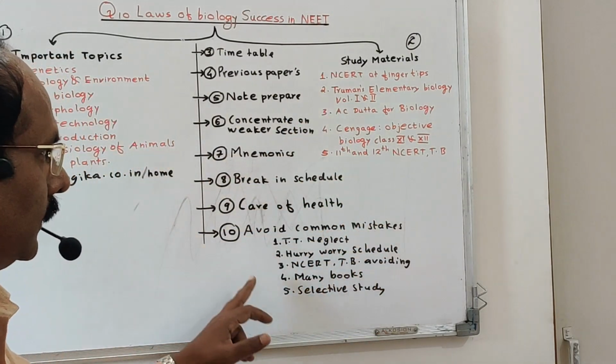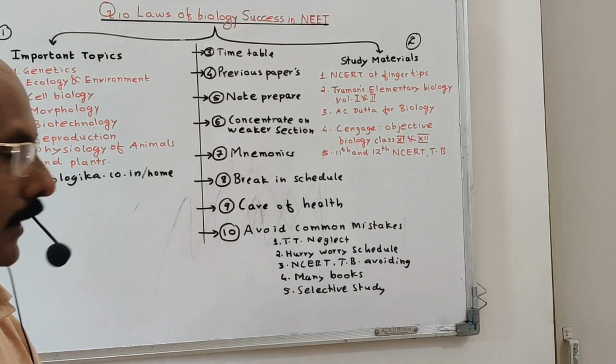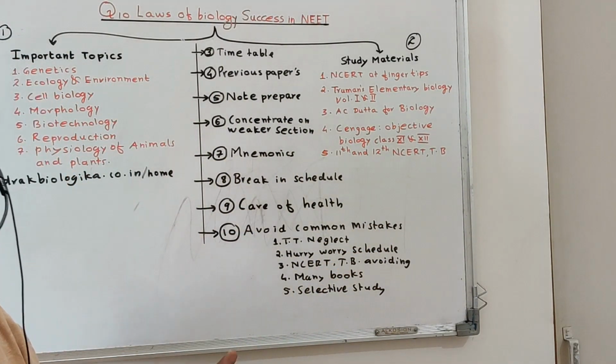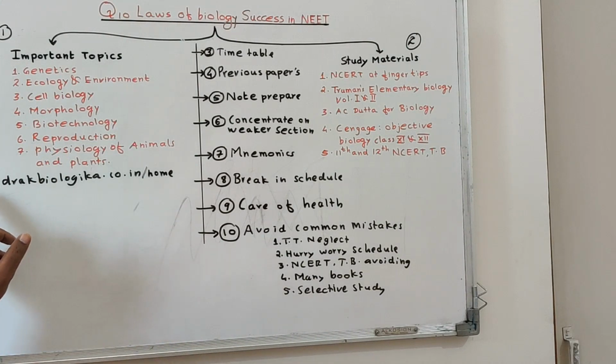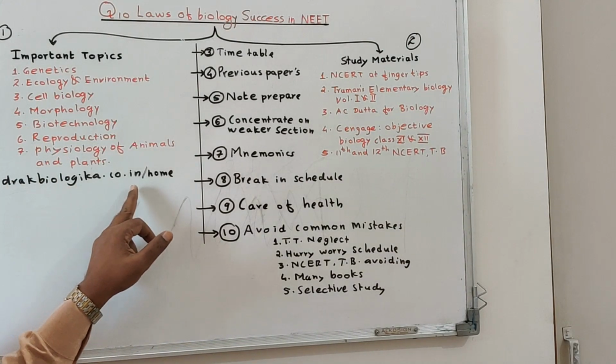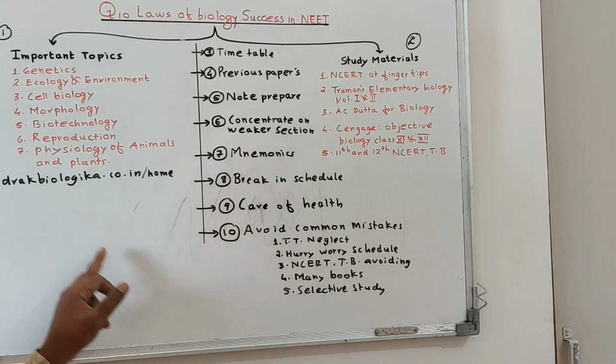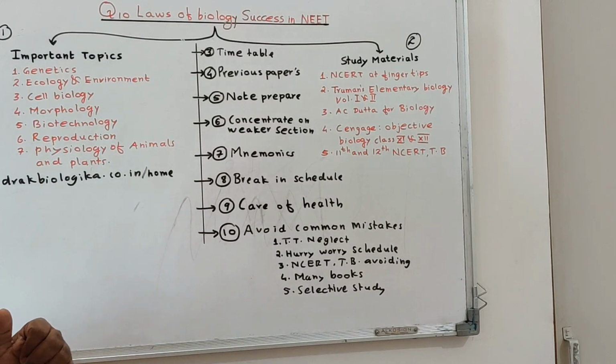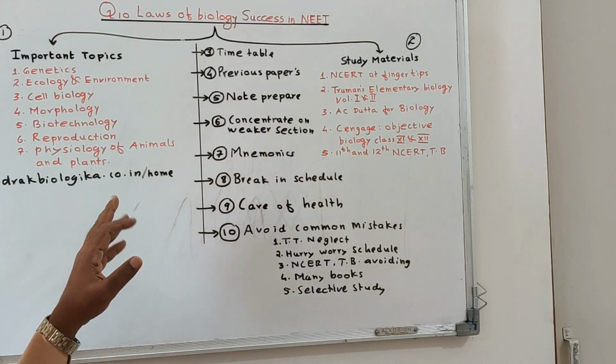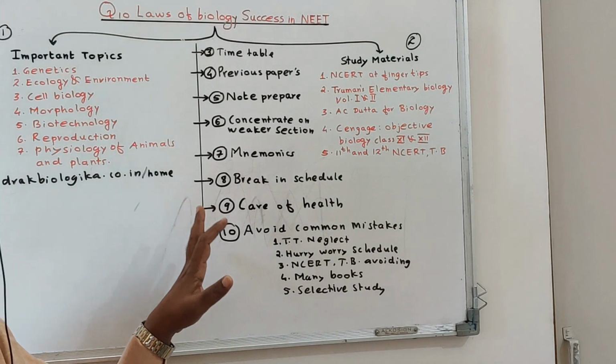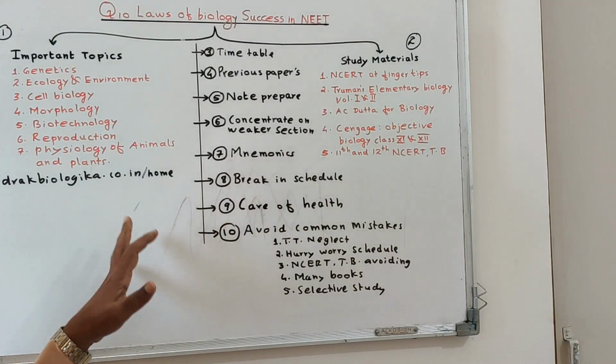Strictly following this Q10 law is very important. And if you have time, you can go to the website, www.drackbiologica.co, on the home page. This is my own website, so you can use it. A lot of facilities are given on that website.